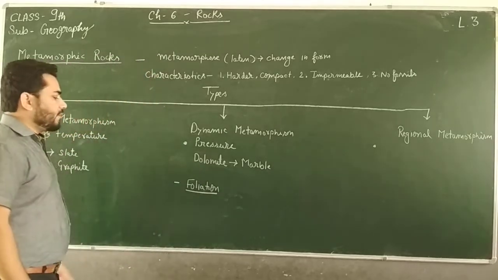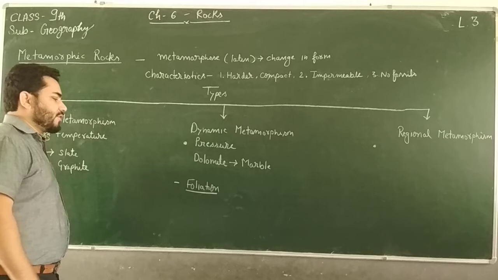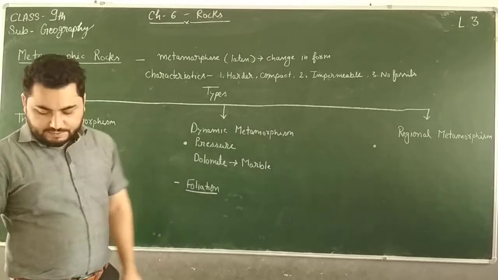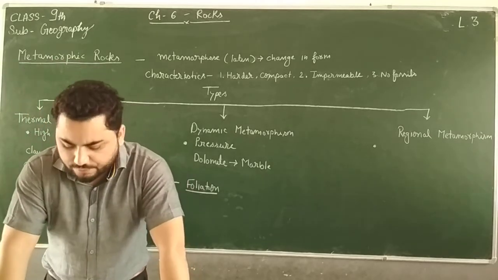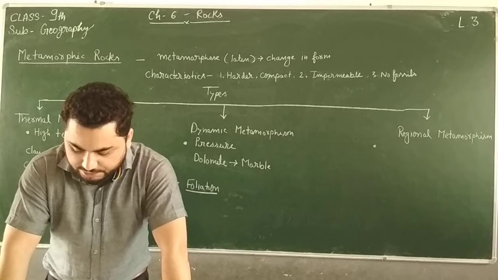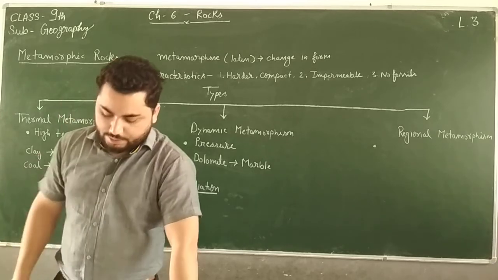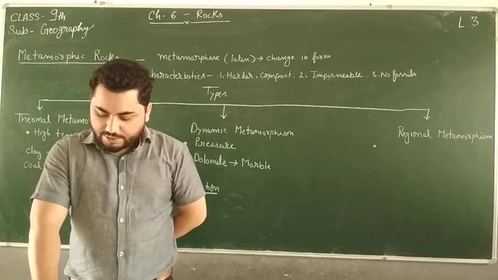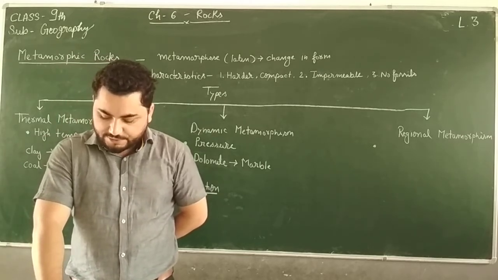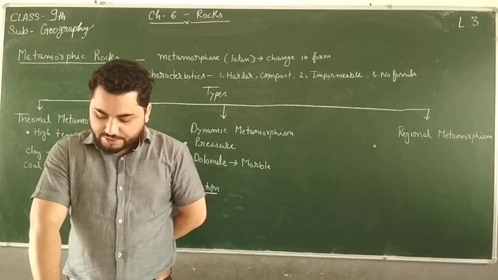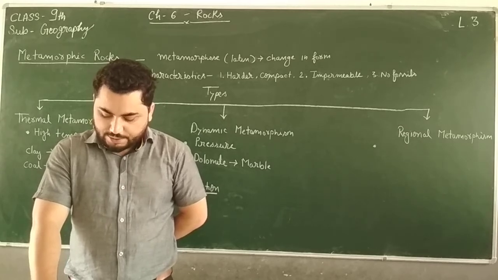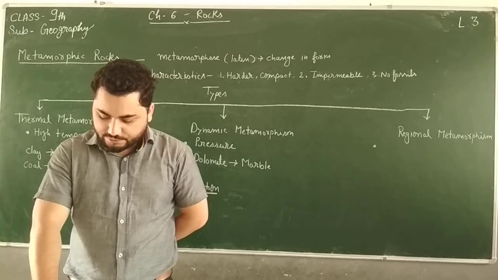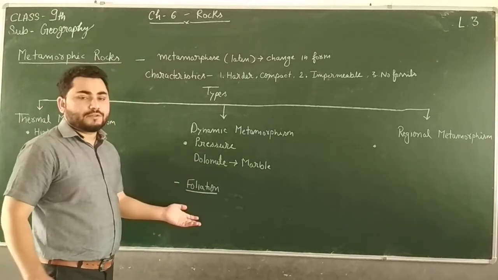Now in this one term I have written foliation. In your book it is given: dynamic metamorphism occurs when the transformation takes place mainly because of pressure at a great depth within the earth's crust. Chemically active hot gases while passing through the rocks change their chemical composition. Under condition of this change, minerals get arranged in a series of bands known as foliation. So what is foliation?